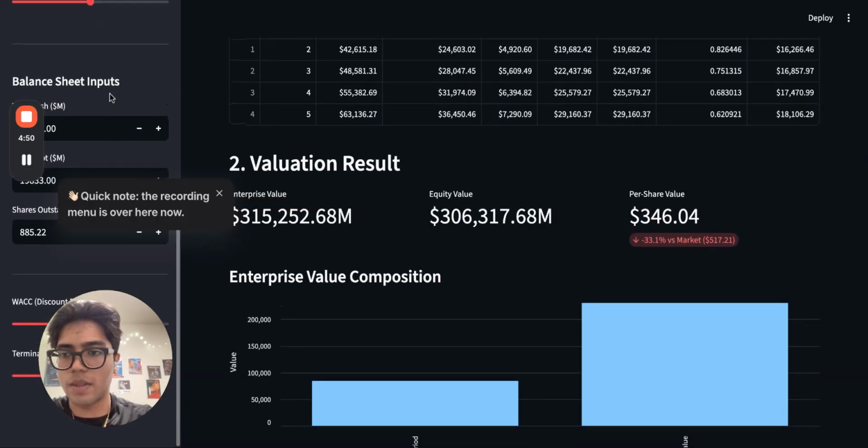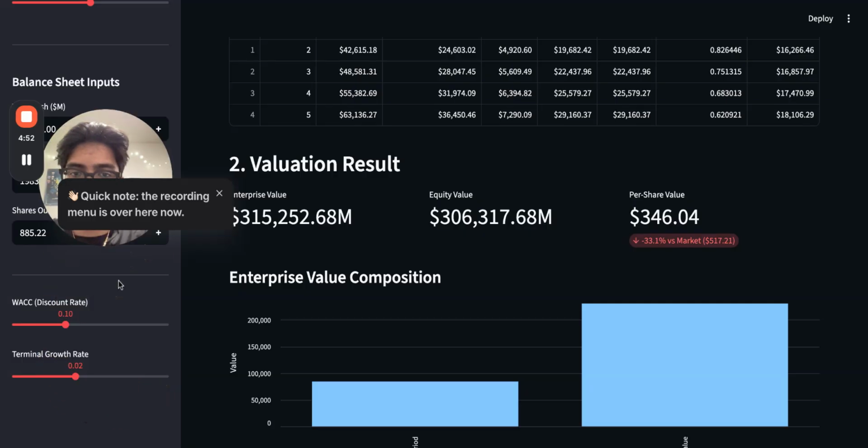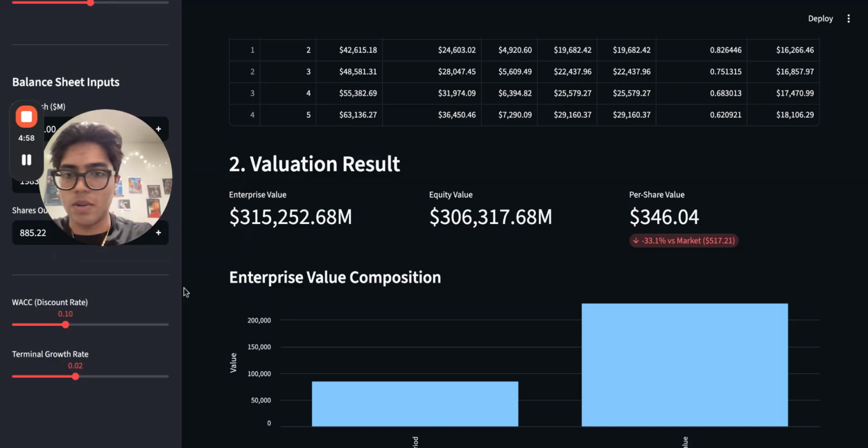When we talk about terminal value, I'm using the perpetuity growth method. I've set this to 2% because a company cannot grow faster than the overall economy forever. If I set this higher, I'd be assuming MasterCard eventually becomes larger than the global economy, which is a common error in aggressive models like these.